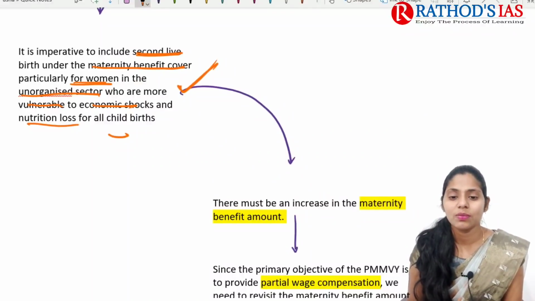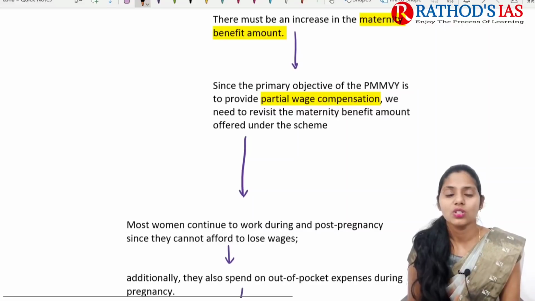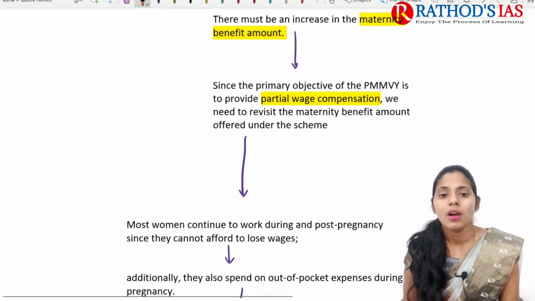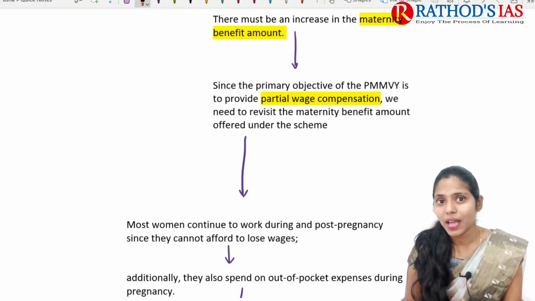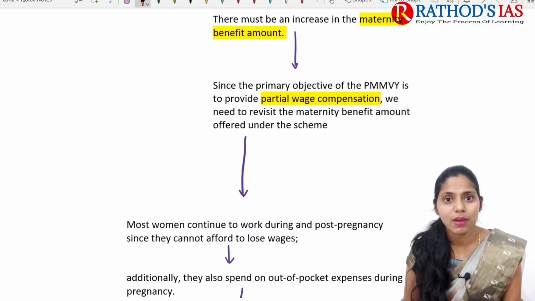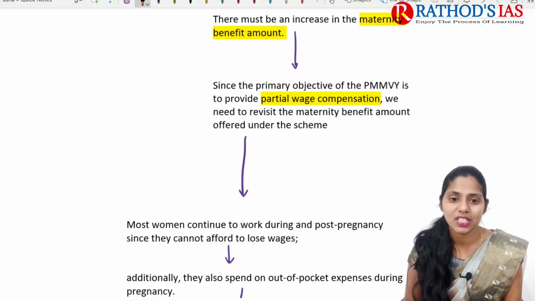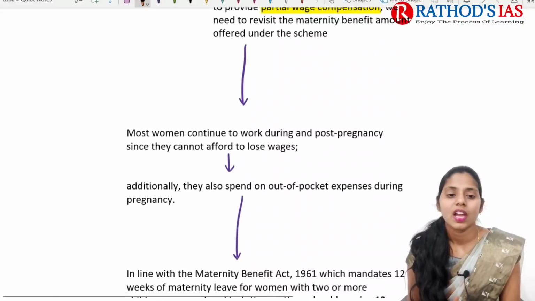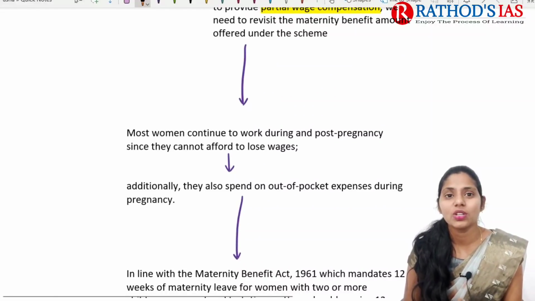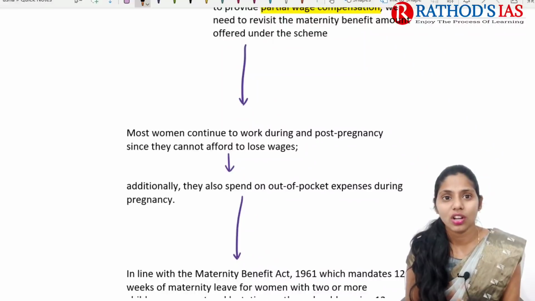And next, we need to also ensure an increase in the maternity benefit amount. It is 5,000 rupees now, but this is not at all enough, because the primary objective of the Pradhan Mantri Matru Vandana Yojana is to provide partial wage compensation, right? But it is not meeting its demand. Women continue to work during and after pregnancy, which means they cannot afford loss of wages.